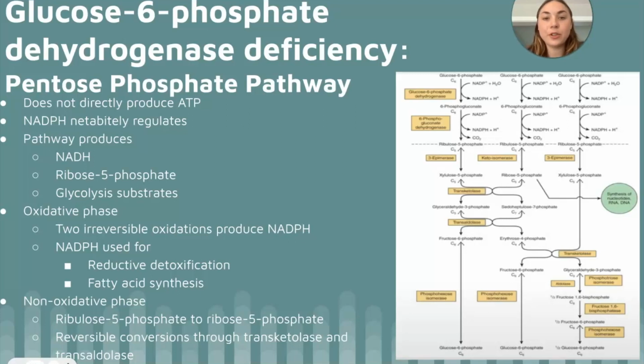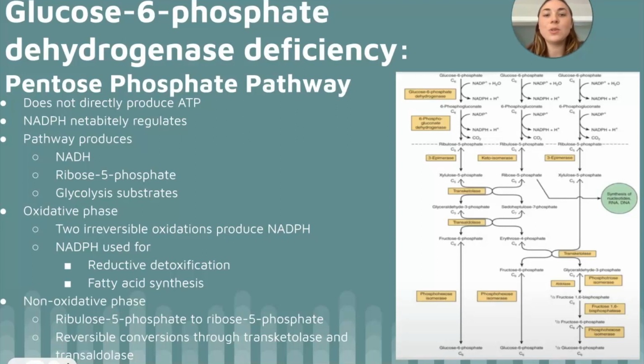Conversions through enzymes transketolase and transaldolase are reversible. These enzymes will move 2 or 3 carbon units onto other sugars to generate various sugar intermediates to create glyceraldehyde 3-phosphate or fructose 6-phosphate. Glucose 6-phosphate dehydrogenase is a regulatory enzyme within the pentose phosphate pathway.